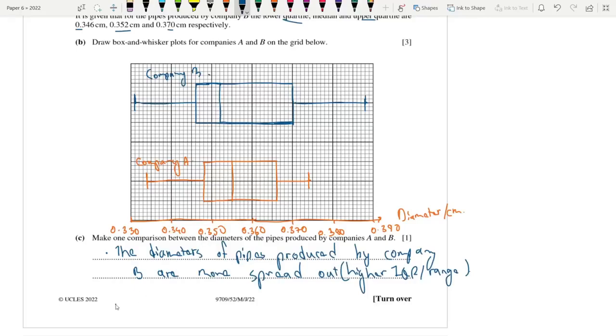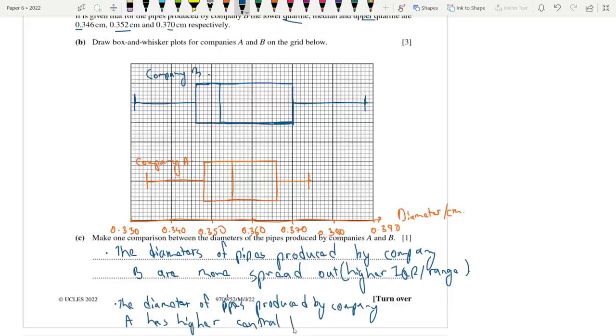Or you could just go for the diameter of pipes produced by company A has higher central tendency. Okay, due to a higher median. Okay, in general,